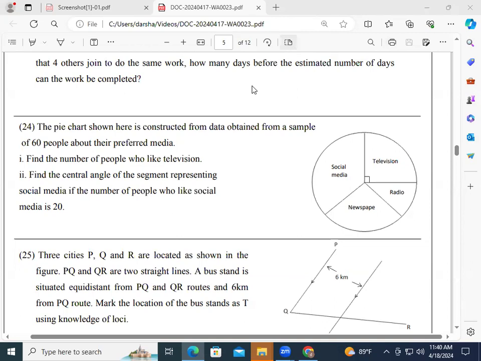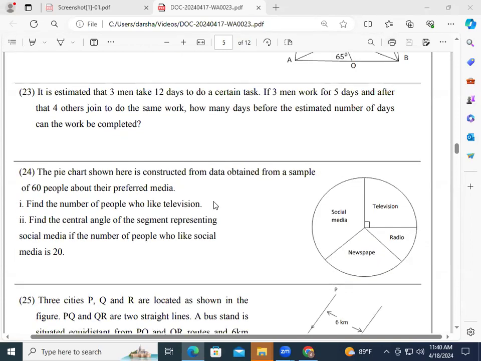Okay. So we'll move to the next question. Question number 24. The pie chart shown here is constructed from data obtained from a sample of 60 people about their preferred media. Find the number of people who like television. Okay. So, television, you can see 90 degrees. Normally, a circle means the angle around a point is 360 degrees, no? So, out of 360 degrees, 90 degrees for television.